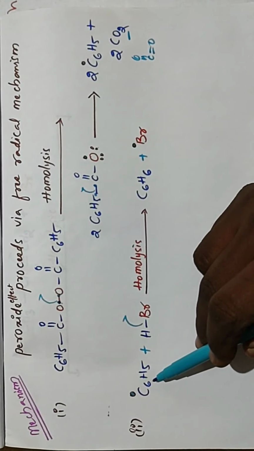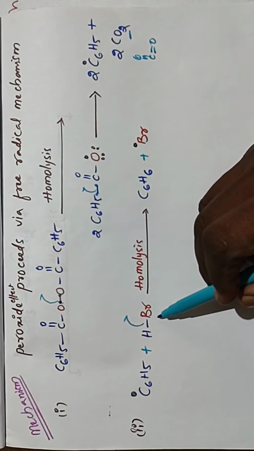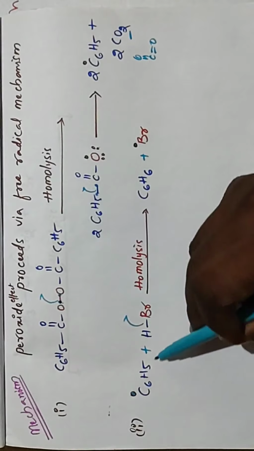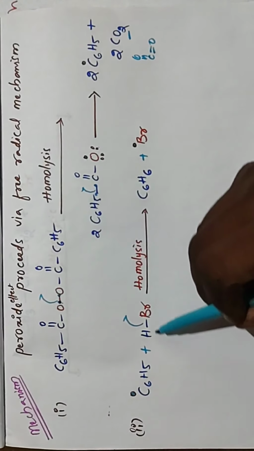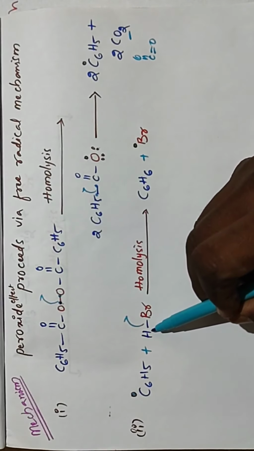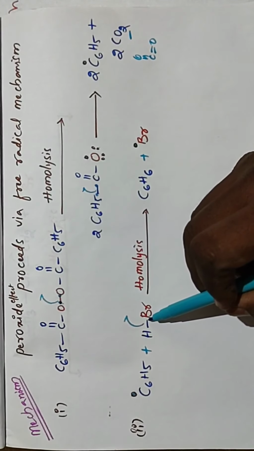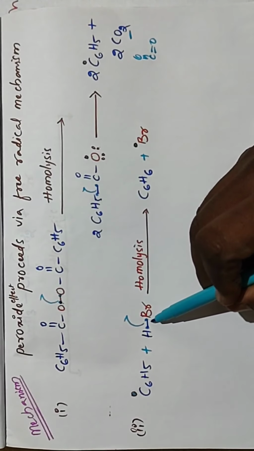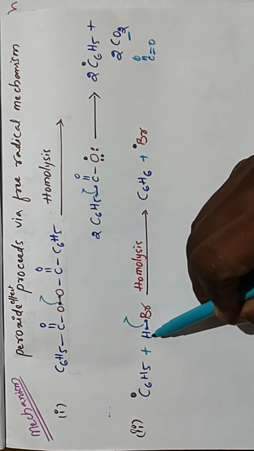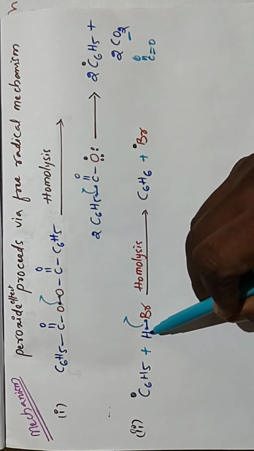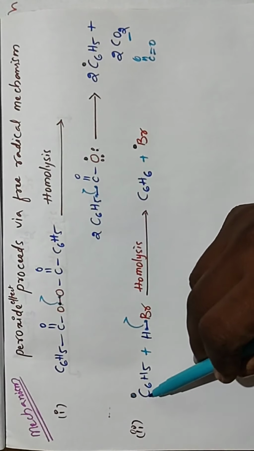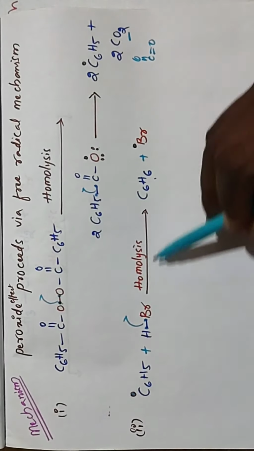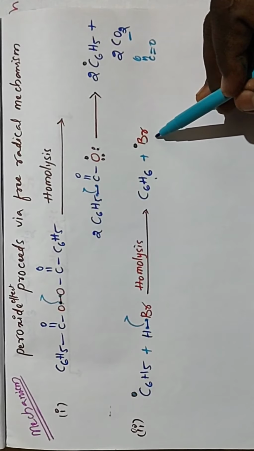In the second step, the C6H5 radical reacts with HBr, hydrogen bromide. In the presence of this free radical, the H–Br bond breaks equally, that means homolytically. It forms an H radical and a Br radical. The H radical is absorbed by the C6H5 radical, and we get C6H6. The remaining Br radical is present.